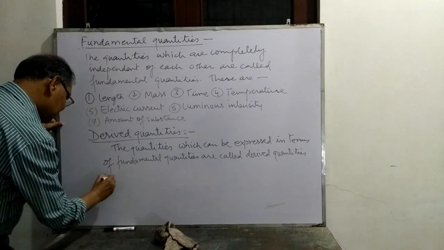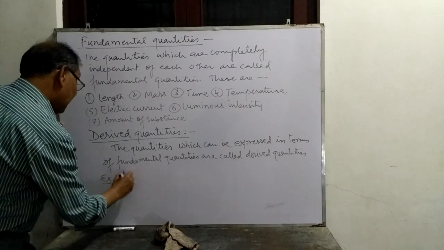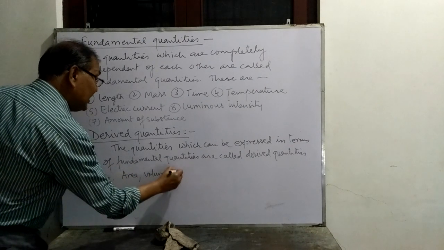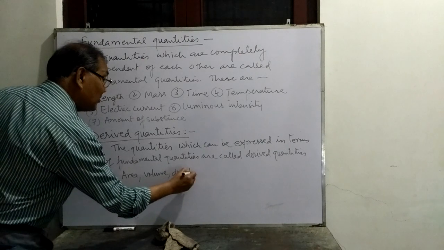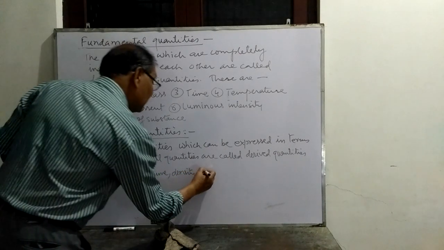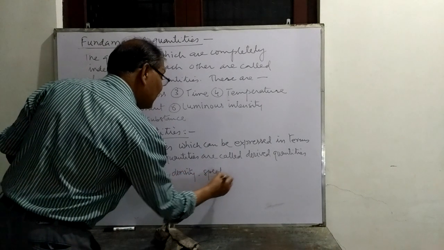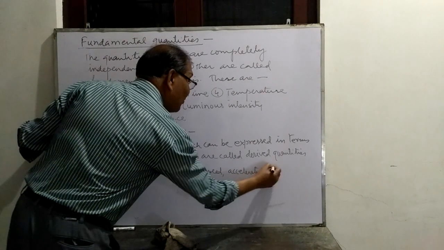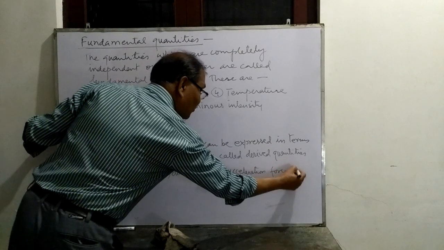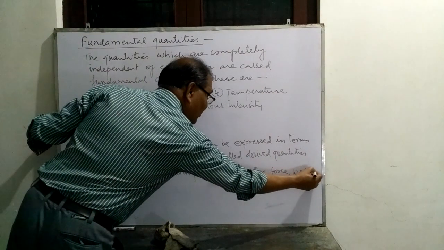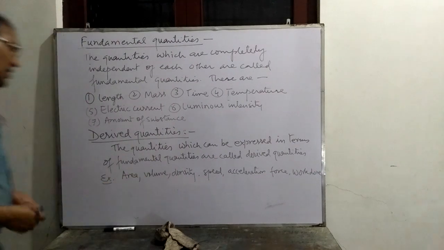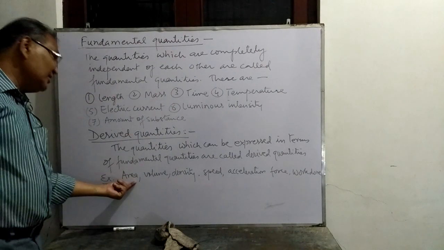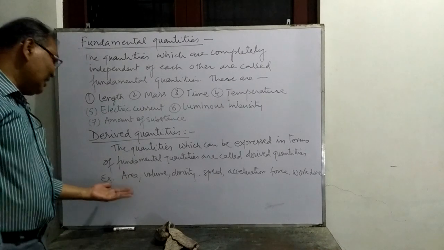Example: area, volume, density, speed, acceleration, force, work done, etc. These quantities are derived quantities because area can be expressed in terms of fundamental quantities.